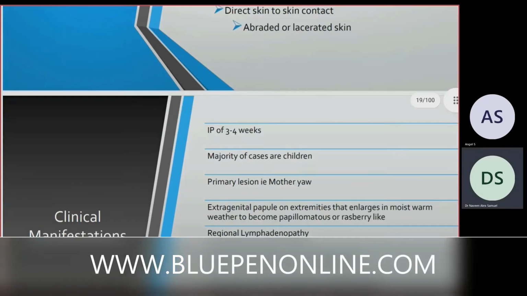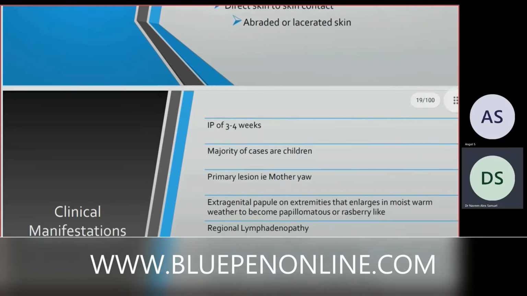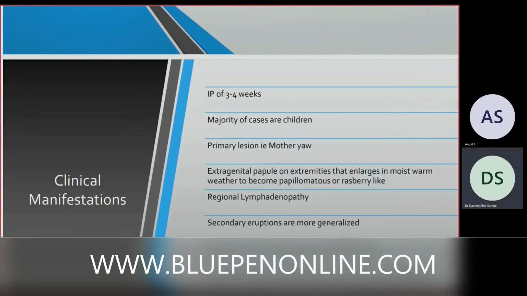Incubation period of the disease is 3 to 4 weeks. Majority of cases are children. Primary lesion is called mother yaw. It is an extragenital papule on extremities that enlarges in moist, warm weather to become papillomatous or raspberry-like. There will be regional lymphadenopathy. Secondary eruptions are more generalized.